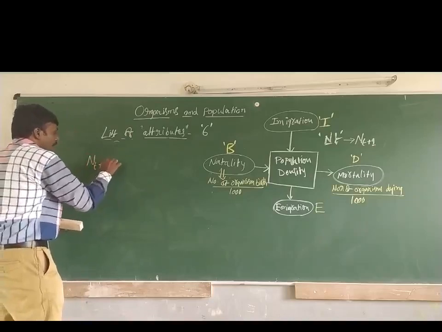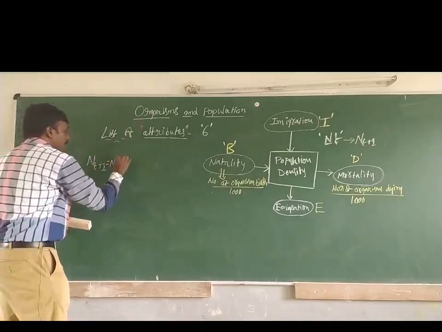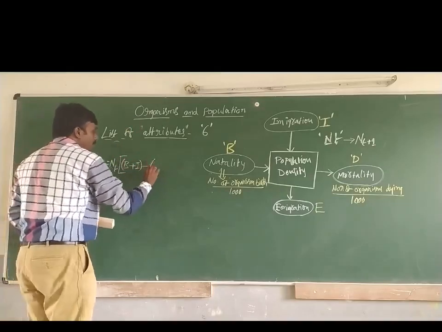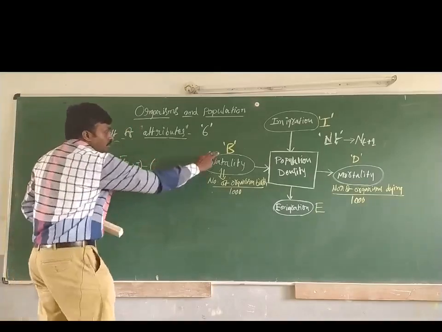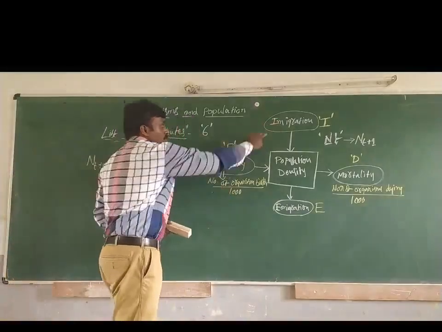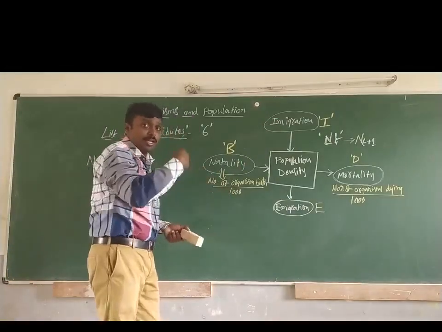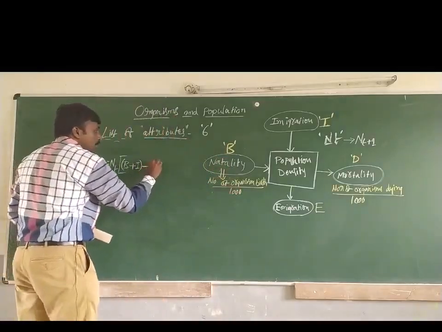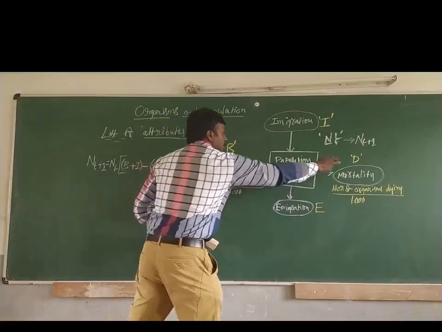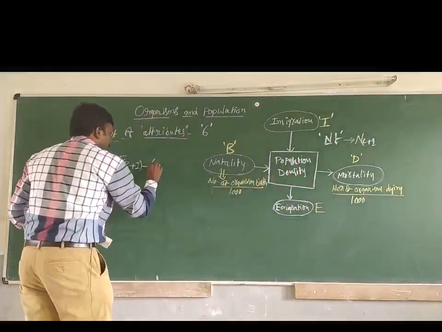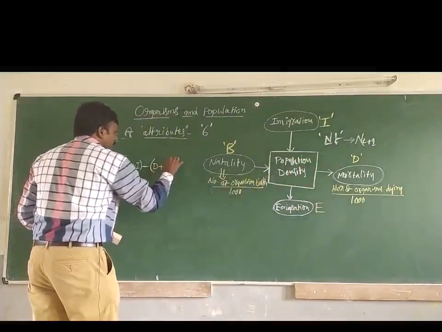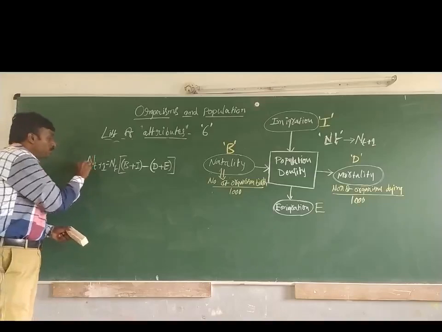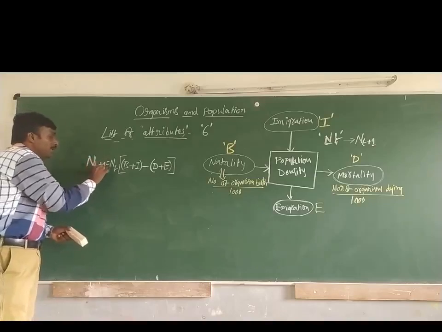Nt plus 1 equals Nt, B plus I minus. B plus I, because both of them are additions, one increases the population density, minus these two. What are they? Death and also emigration, D plus E. So this is the equation we use to calculate Nt plus 1.